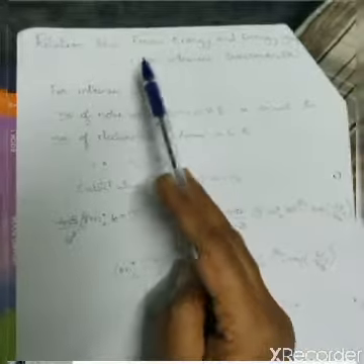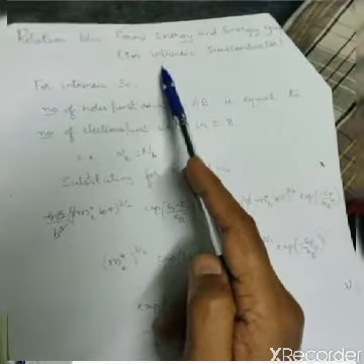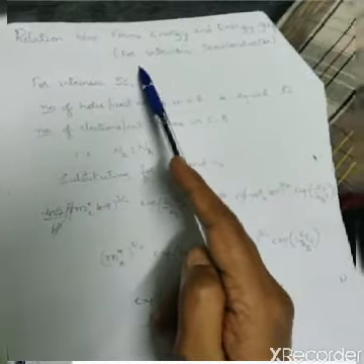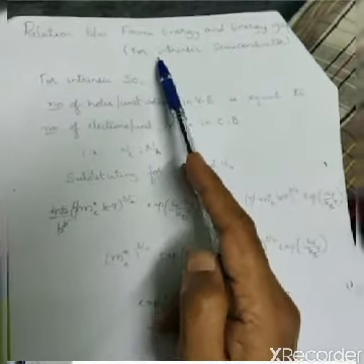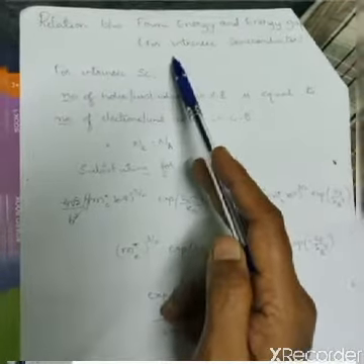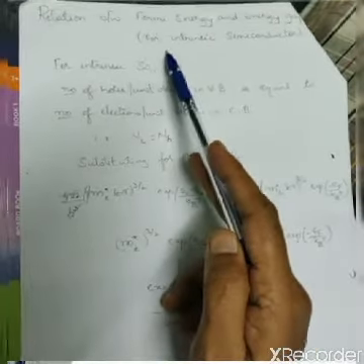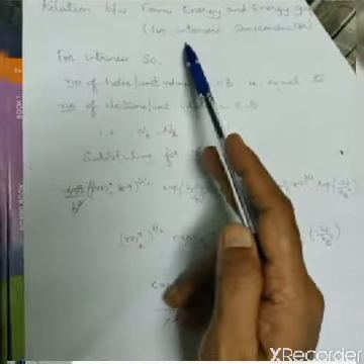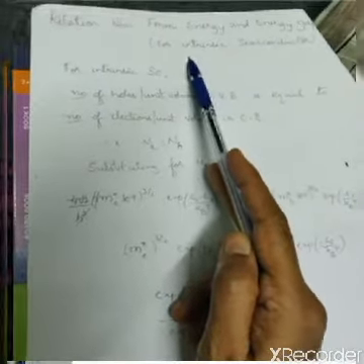If you know those two expressions, you can obtain the relation between the Fermi energy and energy gap. This is the same thing I explained earlier: the Fermi level lies at the mid gap of the forbidden gap, at the center of the energy gap, EF equal to Eg by 2. That expression you are going to obtain here, for an intrinsic semiconductor.